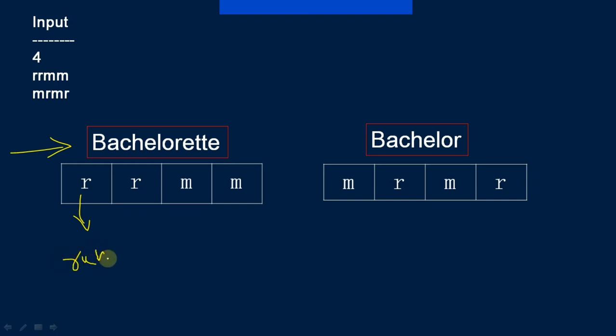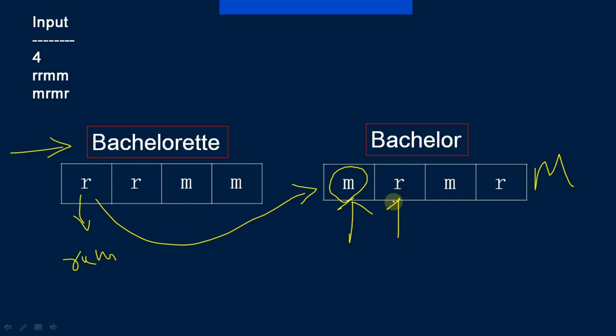The most eligible bachelorette you can see here drinks rum, so she will choose a bachelor who drinks rum. She will go to choose a groom according to her choice. But the most eligible bachelor drinks mojito, so she will pass him. According to the question statement, he will be added to the end of the queue. Now the next most eligible bachelor will be considered the most eligible bachelor. The next most eligible bachelor drinks rum, so she will choose him. They both are now bride and groom and will no longer be a part of the Swambar activity.